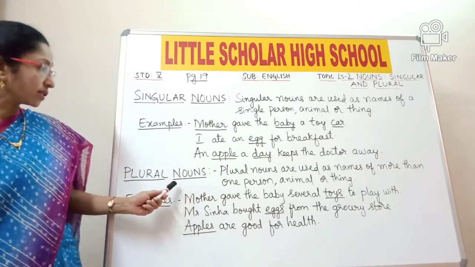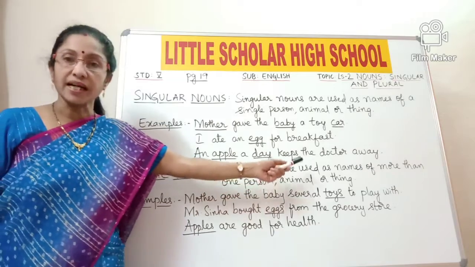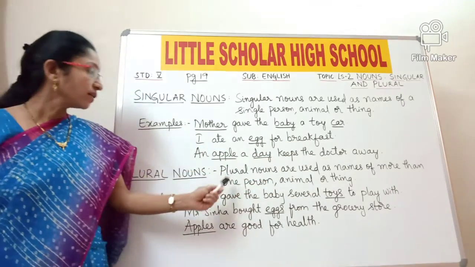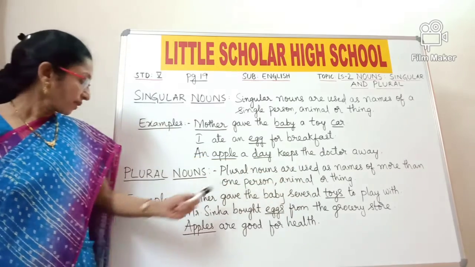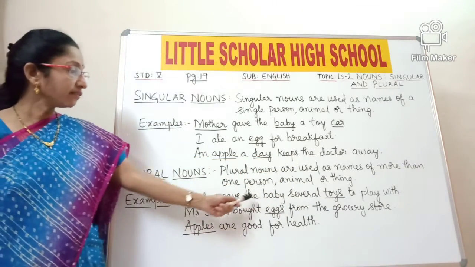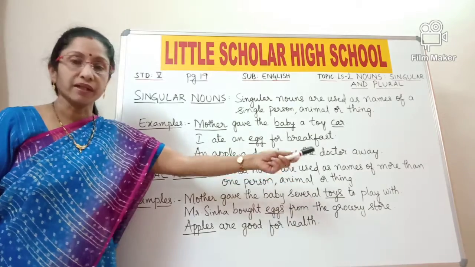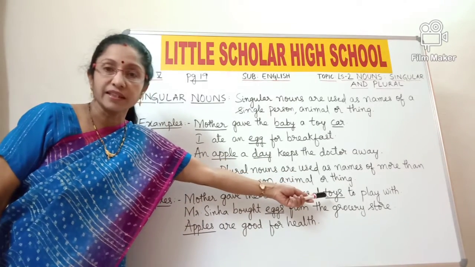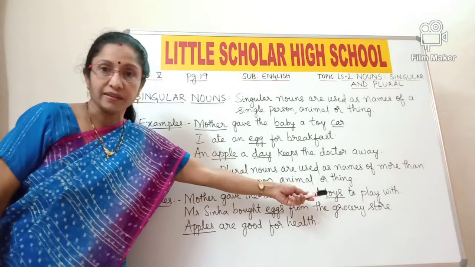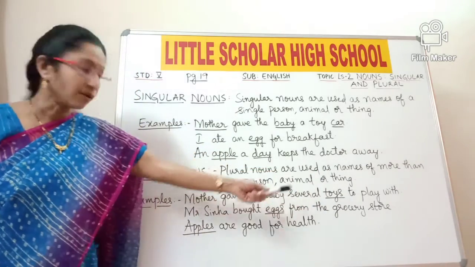Now what are plural nouns? Plural nouns are used as names of more than one person, animal or thing. Examples: mother gave the baby several toys to play with. So here look at the word toys. It is a plural. Toys indicates it is more than one thing. So toys is plural noun.